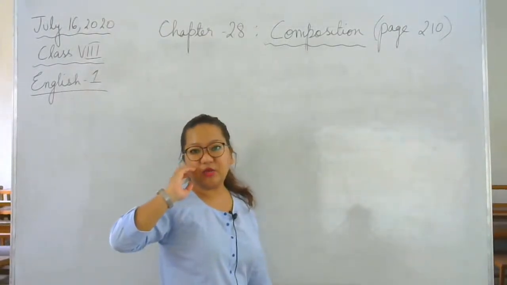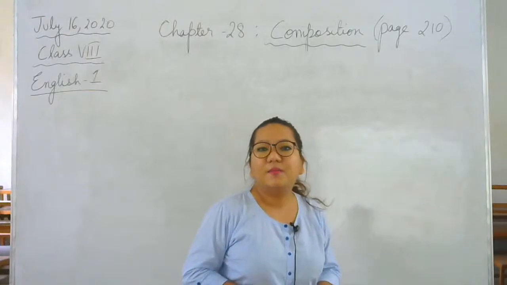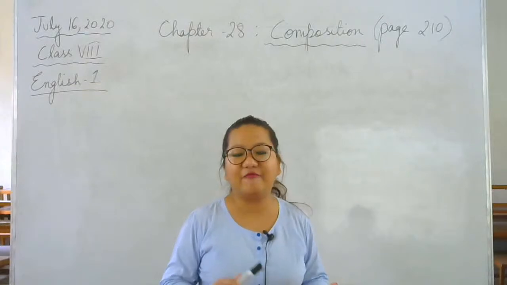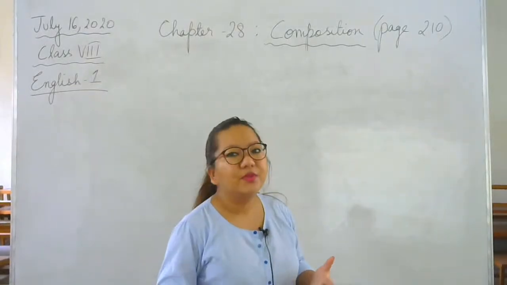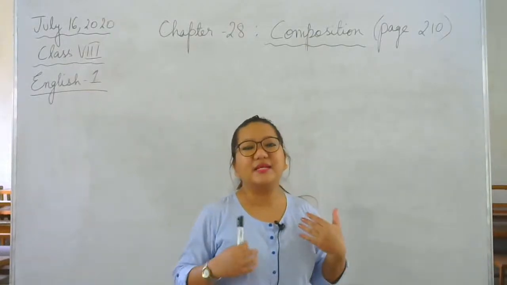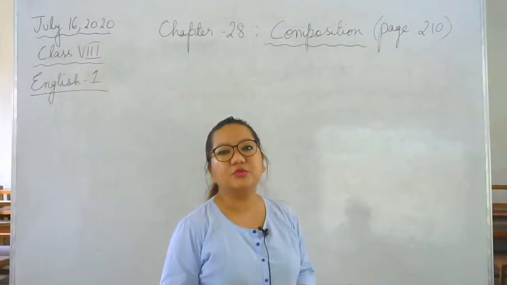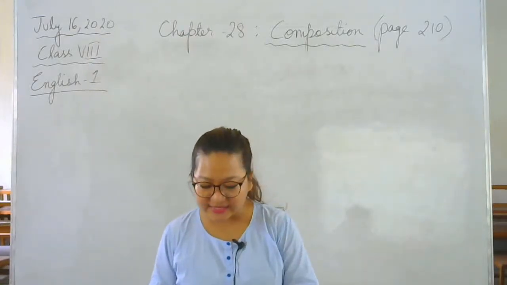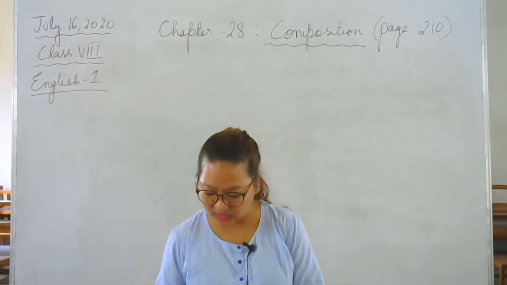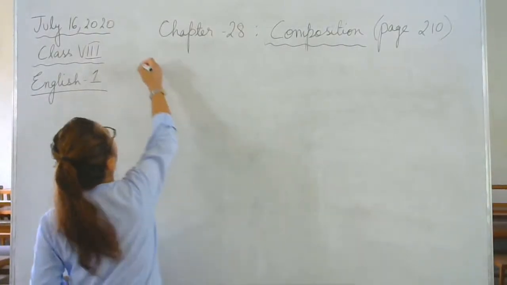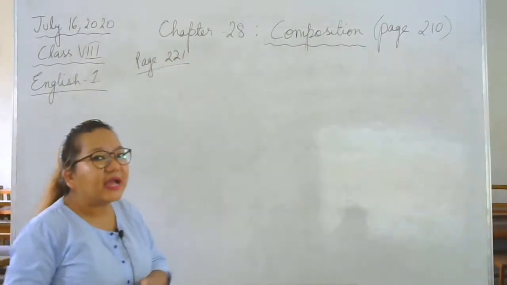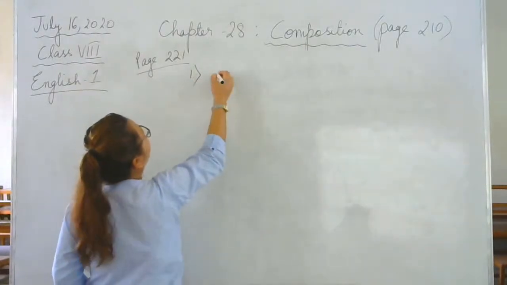So in your book, there are different kinds of composition, okay? In page 210, you have the first composition, that is message writing, but this is a little bit outdated already, because nowadays we have WhatsApp, we have Messenger, okay, then we have Snapchats, we have so many other various ways of communicating a message or giving a message. So I will not go into this message writing, but instead I will go directly to this one, page 221. I want you to go to page 221, okay? Different kinds of composition. Number one, we have narrative.